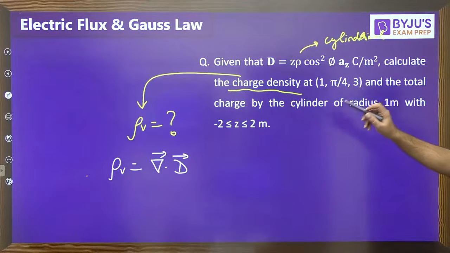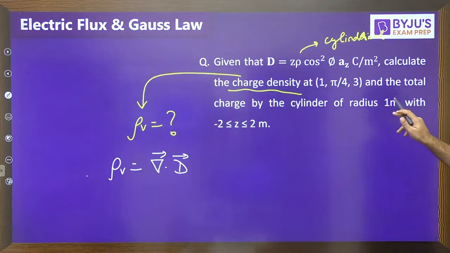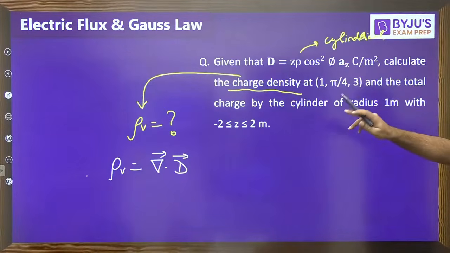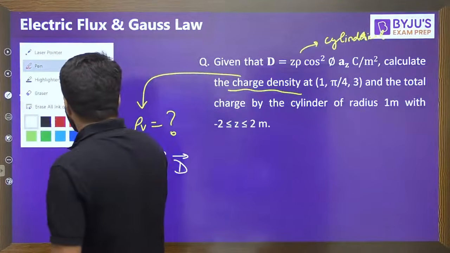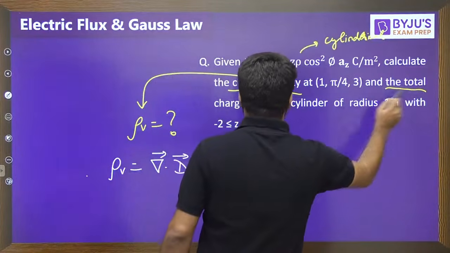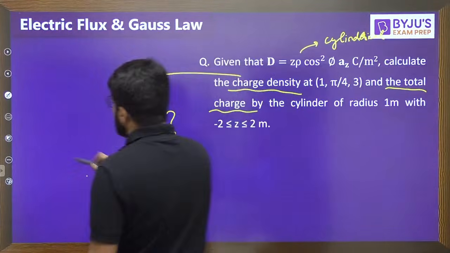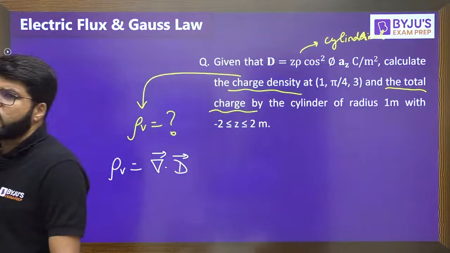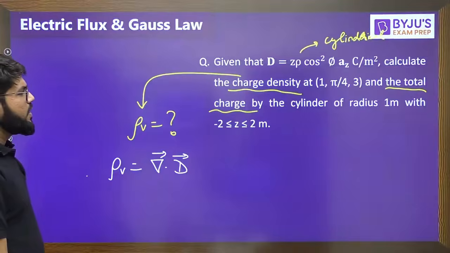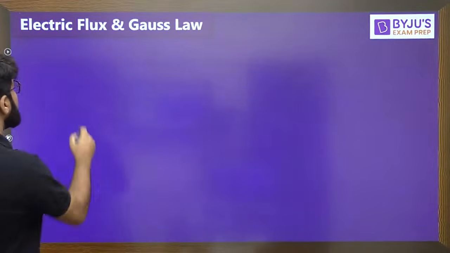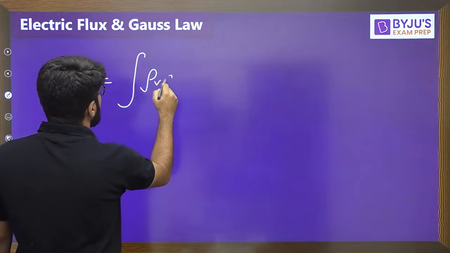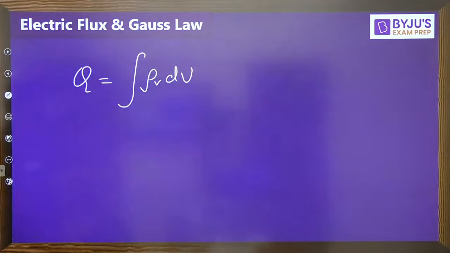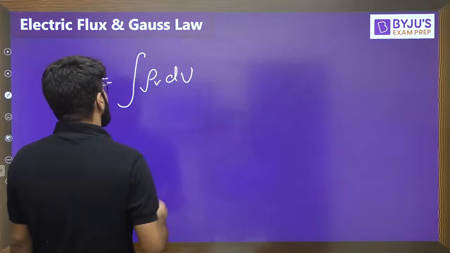Also calculate the total charge by the cylinder of radius 1 with -2 less than z less than 2. Calculate the total charge. How do you calculate the total charge here? The total charge can be calculated as the volume integral of rho v. As I told you the formula earlier, the charge is the integral of rho v dv.